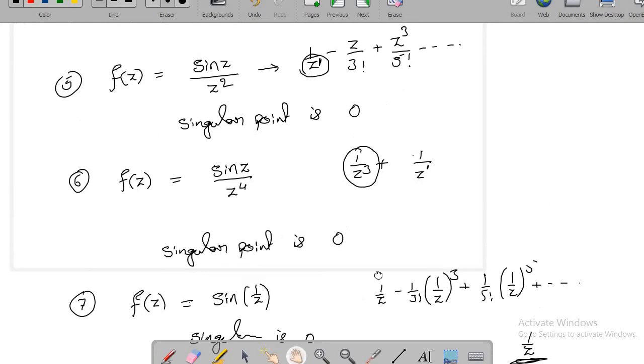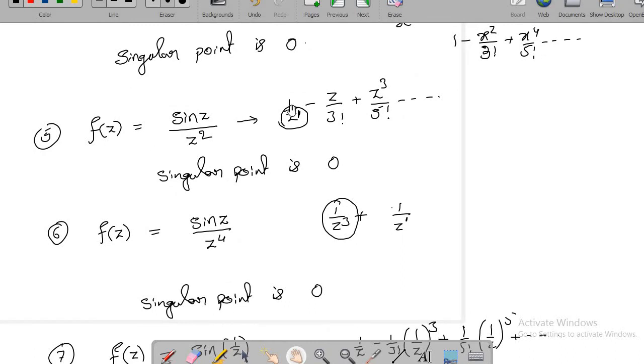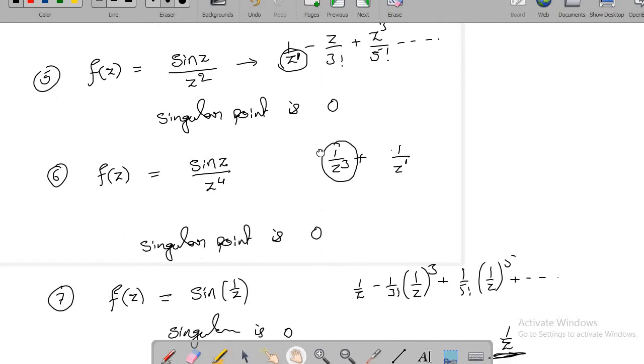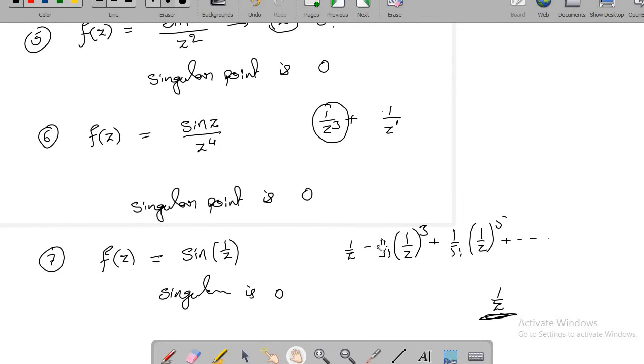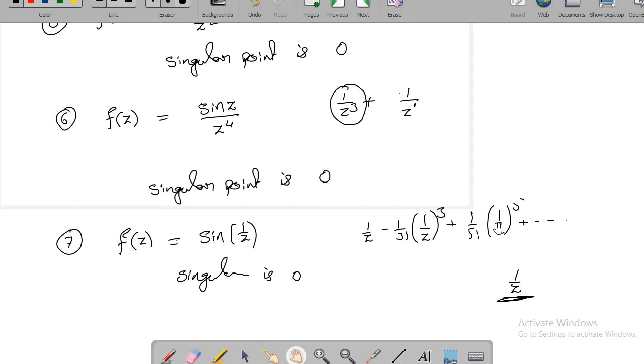But if you look at the other cases, it is different. There is no term which involves 1 by z in the first case, in the fourth example. And next we have only one term, that is 1 by z power 1. And next we have 1 by z cube, that is the highest power of 1 by z. But when you look at the highest power of 1 by z here, there is no end, it keeps on going. Okay. So now this kind of singularity we call essential singularity.